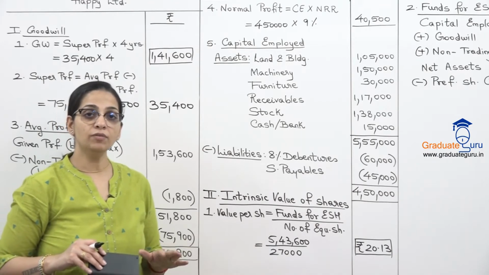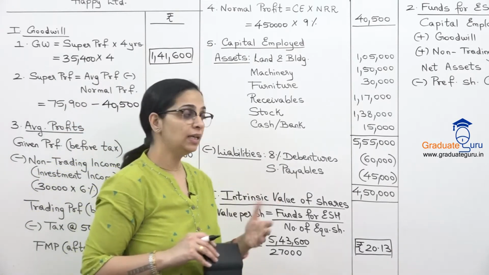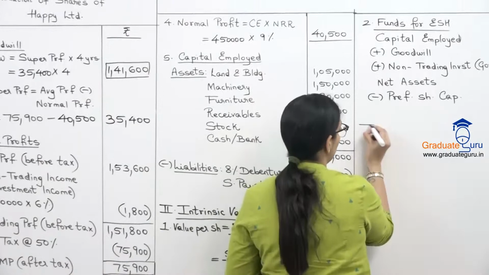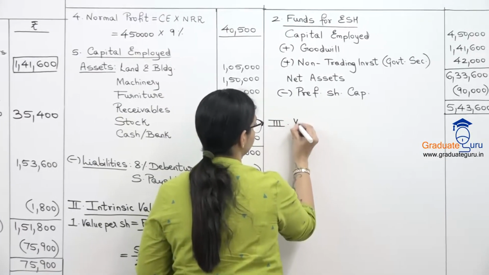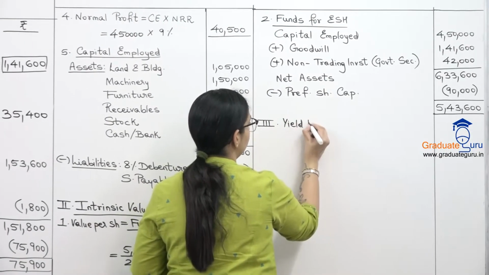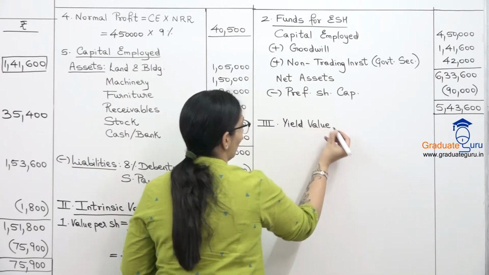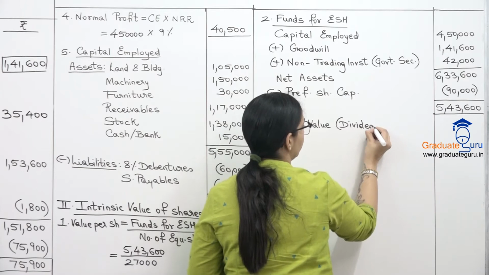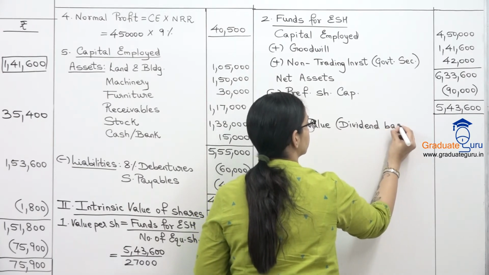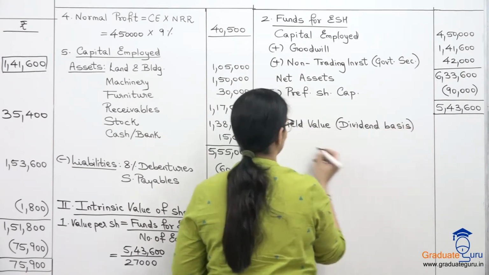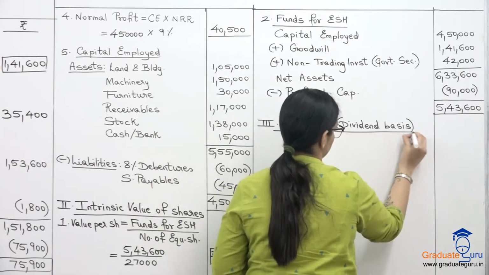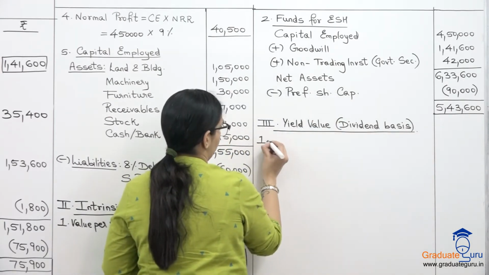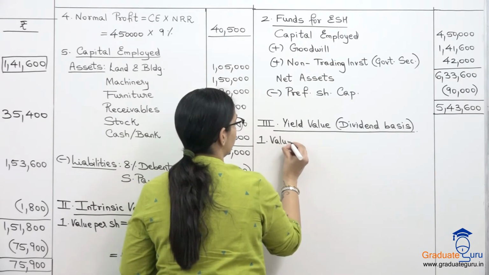Now, as I said, we have to go to the next one, which is yield value. So that will be our third step, yield value. And first we'll do based on dividend. So dividend basis, what is our formula when we are doing dividend basis?